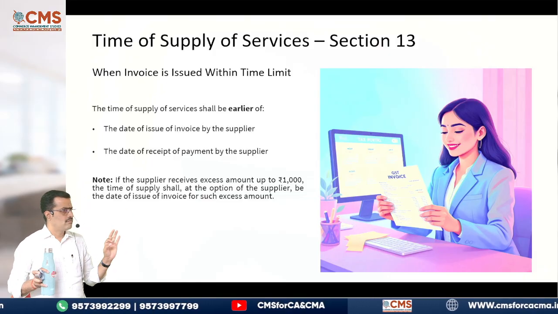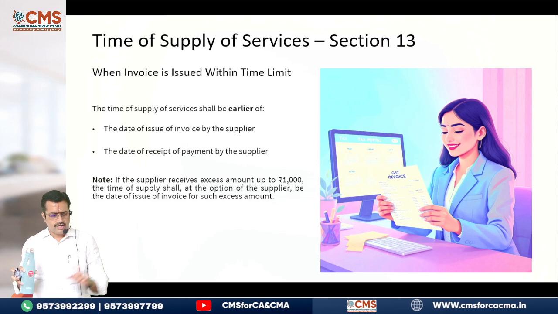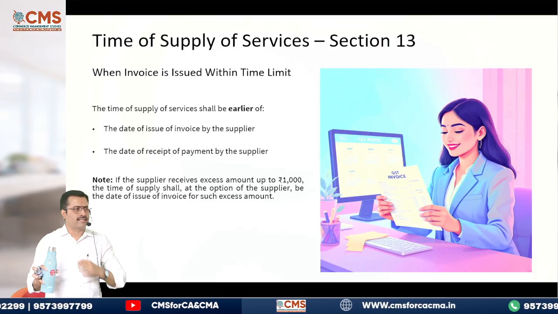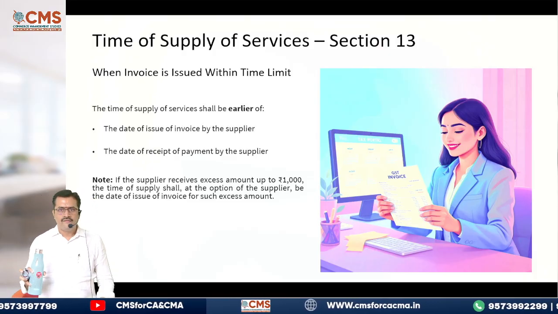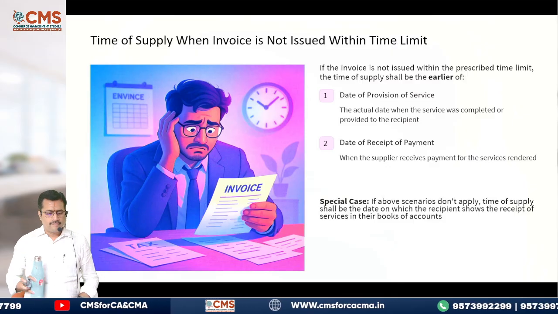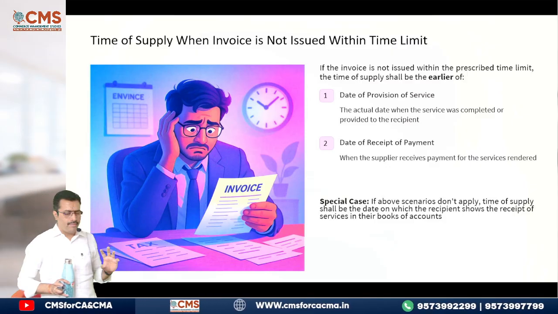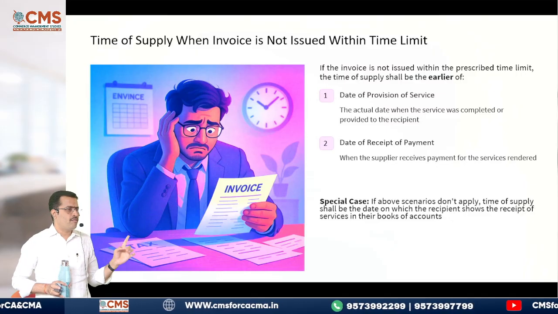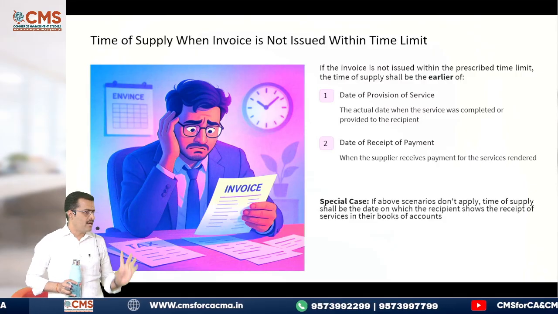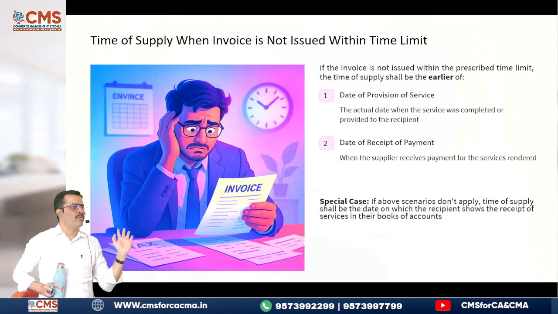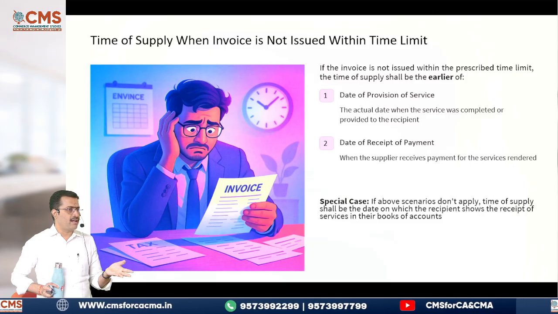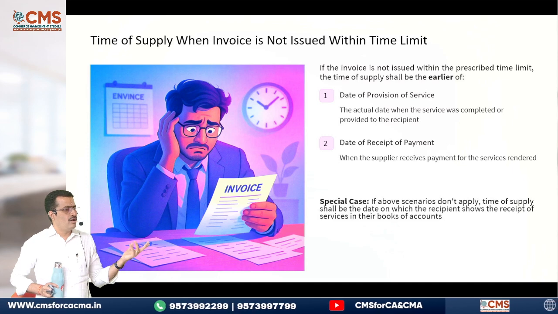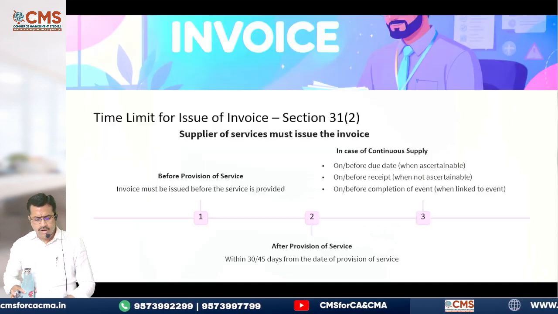So let's see one by one. The time of supply of service shall be the earlier of the date of issue of invoice by the supplier or the date of receipt of payment. Then if the invoice is not issued within the time limit, the time of supply will be the date of provision of service or date of payment, whichever is earlier. Just like how we had date of removal and date of delivery, we took that earlier date. Same logic here. Instead of removal, we have to take the date of provision of service. Okay. Now what is the time limit?